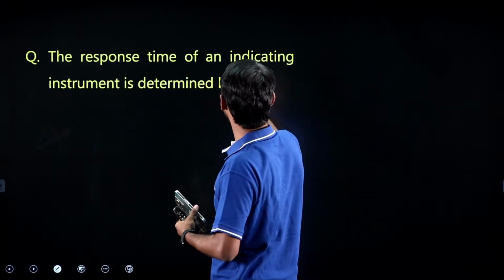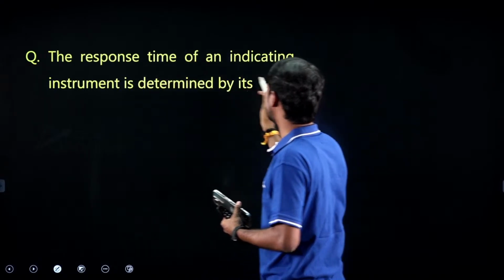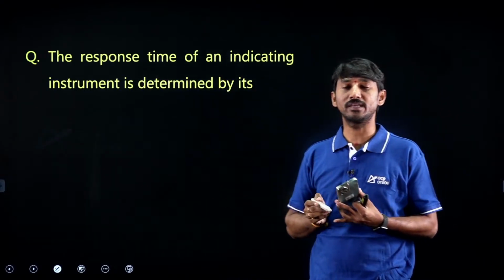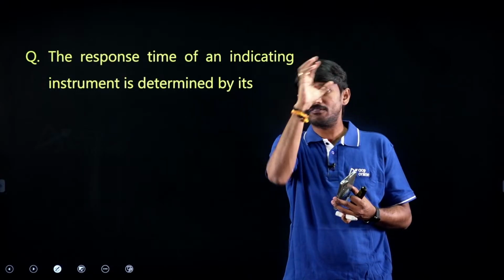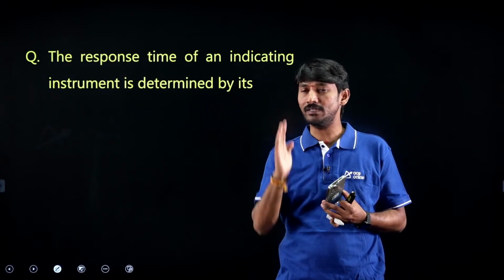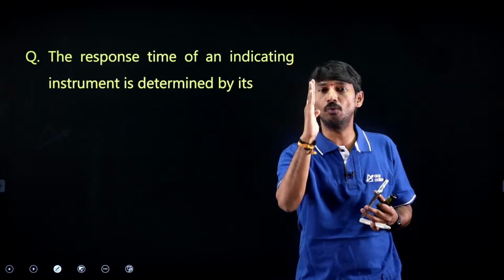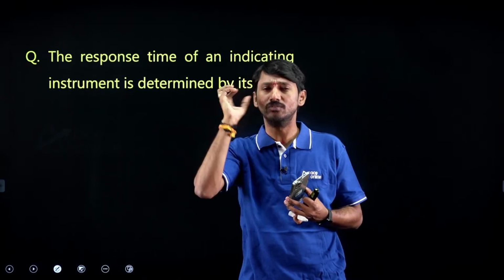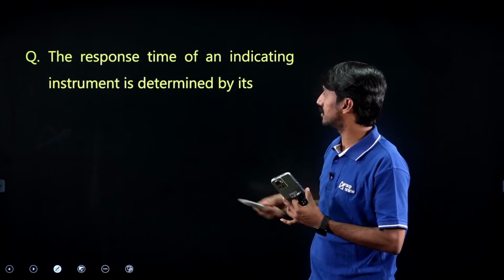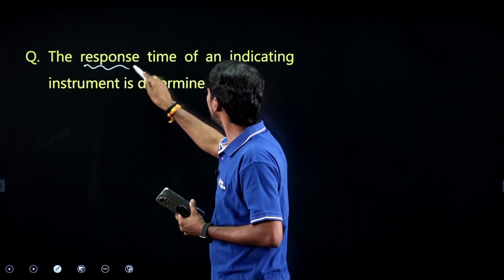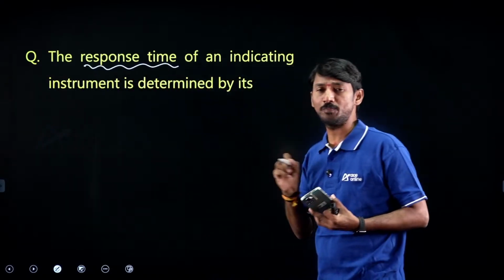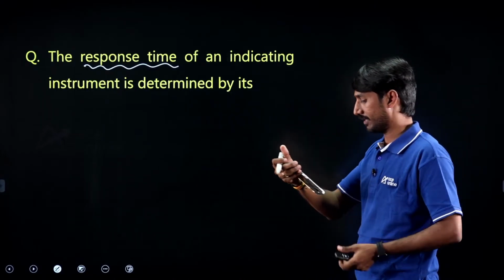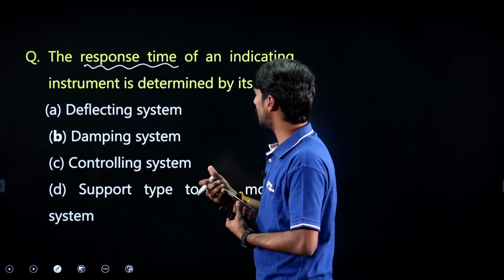The response time of an indicating instrument is determined by, response time means after which parameter the pointer will be showing the steady state value, the final value. That is the meaning. So response time depends on which torque?